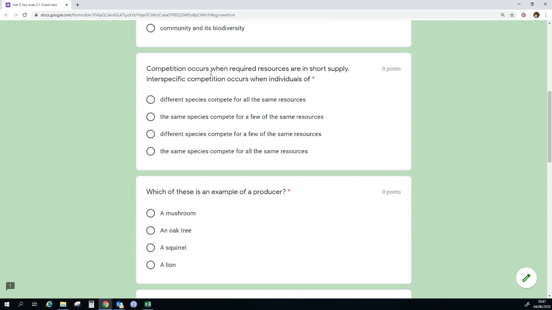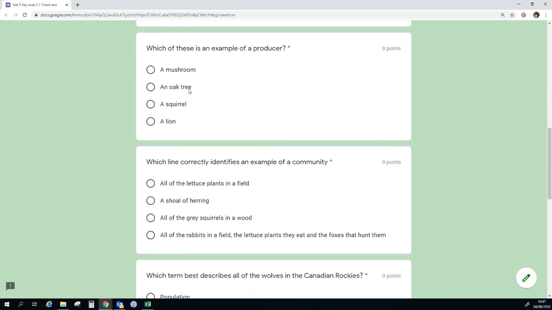For competition, it occurs when required resources are in short supply. I'm on board so far. Inter, so that's between different species, competition occurs when individuals of different species compete for all of the same resources. Well, that'd be a bit odd if, for example, cows and sheep were both competing for mating opportunities with cows. So really, those different species won't be overlapping in all of the requirements. Different species overlapping in some or even most of the requirements makes a bit more sense. It's a bit less weird.